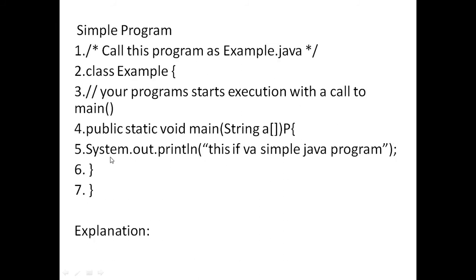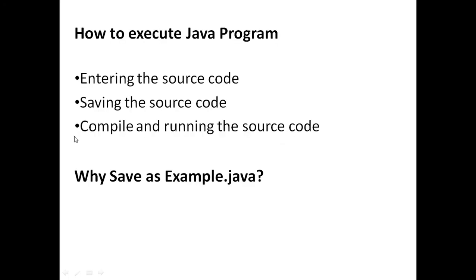Why? Coming to C and C++, the source file name is arbitrary. Whatever name you want to give, you can take. Whereas coming to Java, the source file name must be the class name.